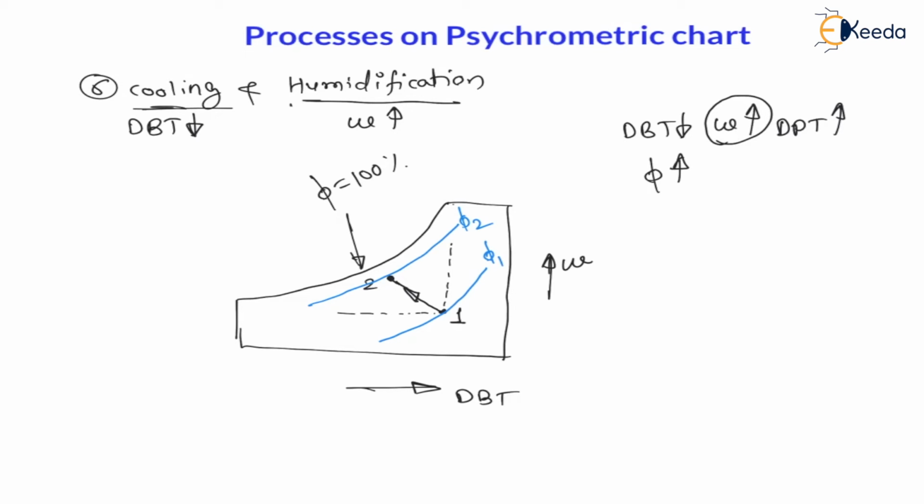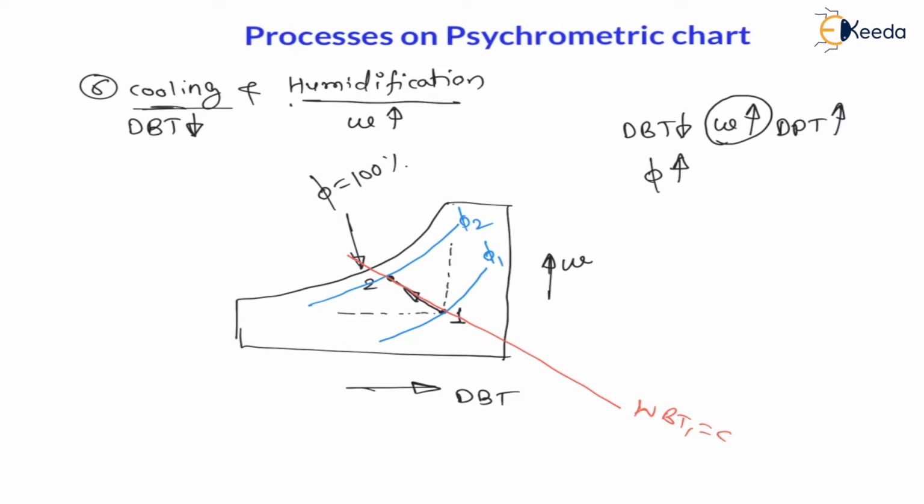Now let us understand about wet bulb temperature. What will be the effect on wet bulb temperature? Now for wet bulb temperature, we have to draw a straight inclined line sloping downwards towards right. On this line, wet bulb temperature is constant. Now let us say from 1, the wet bulb temperature line is like this. That is, wet bulb temperature on this line is constant.